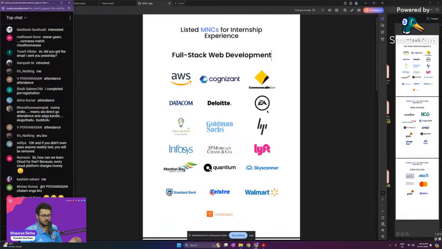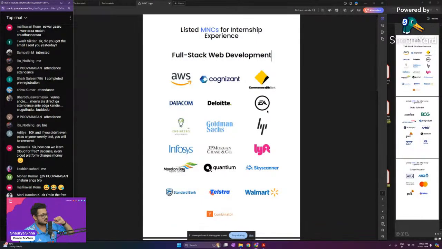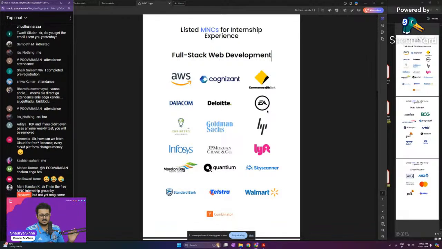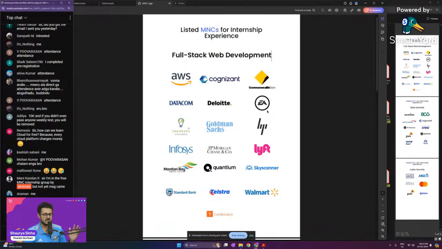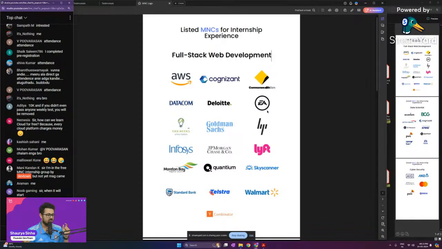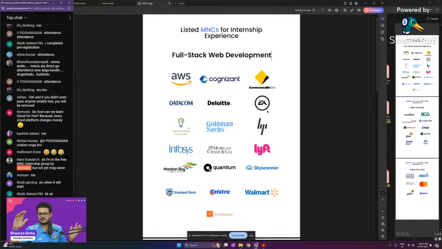So if you guys are interested, again, we are going to take in 12 students after this class. The entire fees is 3,500 rupees. We have divided it into two halves: 500 rupees to register for the program, just to book your seat, and 3,000 rupees whenever you want to start the program. Let's assume I want to start the program after 6 months. Then you register yourself after 6 months.